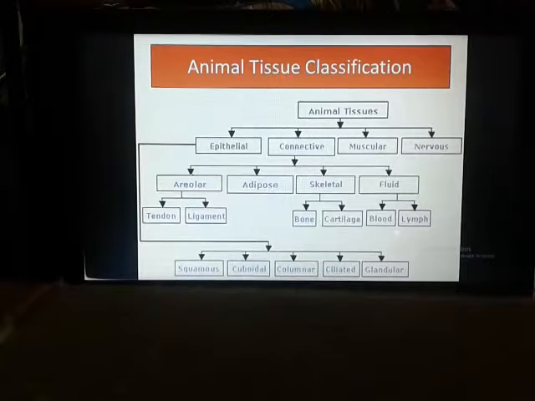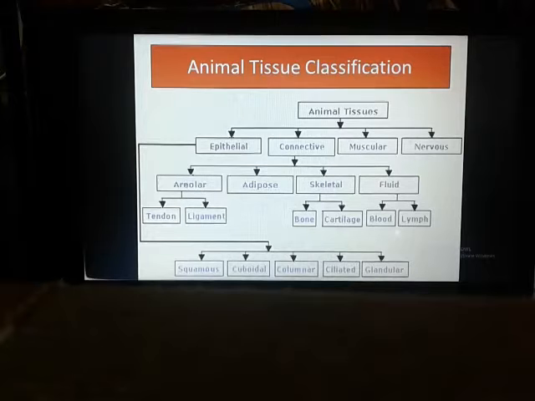So this blood, that means your blood tissue, is composed of both a liquid and a cellular part. The liquid part in the blood is called plasma, and the cellular part includes your red blood corpuscles, white blood corpuscles, that means your RBC, WBC, and platelets.